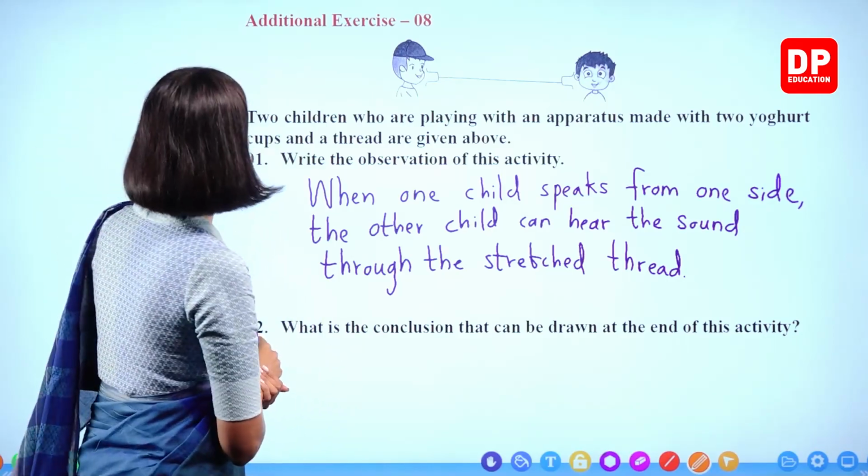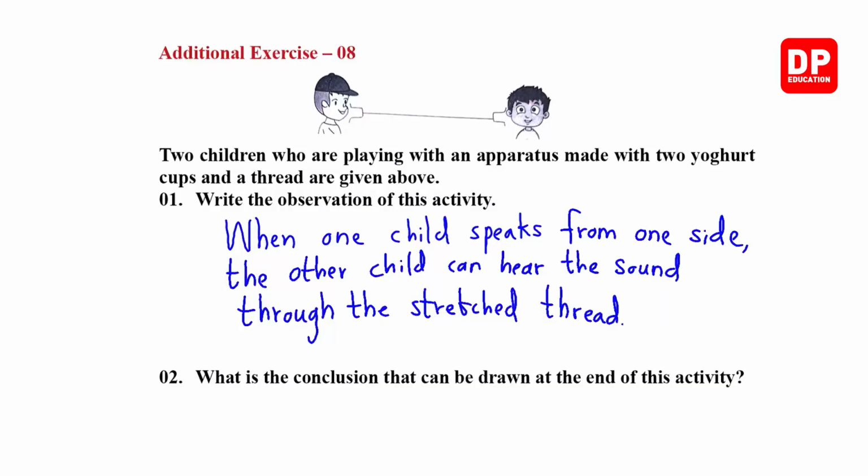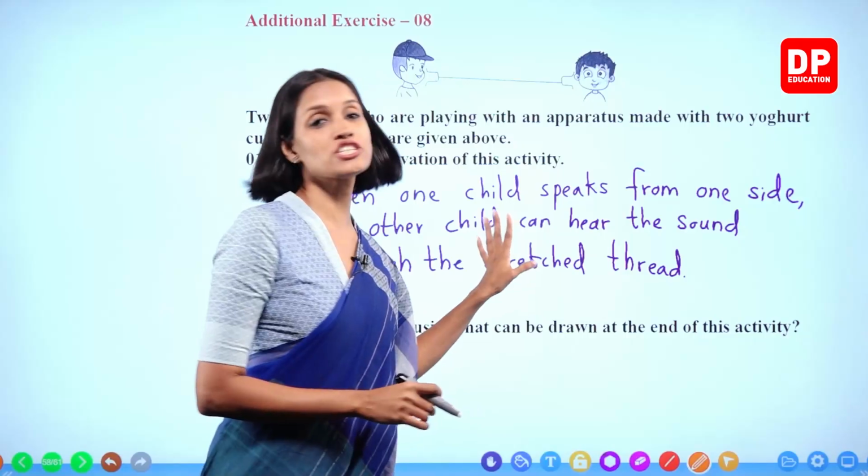Okay, children? When one child speaks from one side, the other child can hear the sound through the stretched thread.